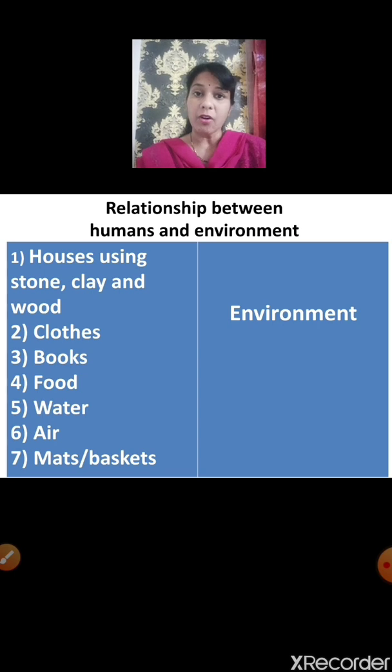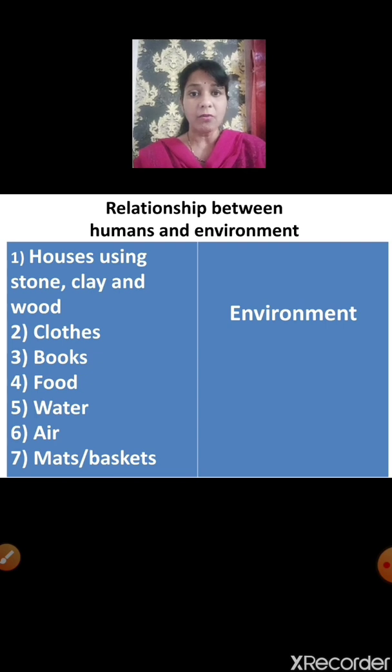We need water and air to live. Can any living things live without water or air? No, it is not possible. So all water and air also we get from our environment. We make use of different things. We make use of baskets, mats, furniture, all these things. The materials that are needed to make all these things we get from the environment.